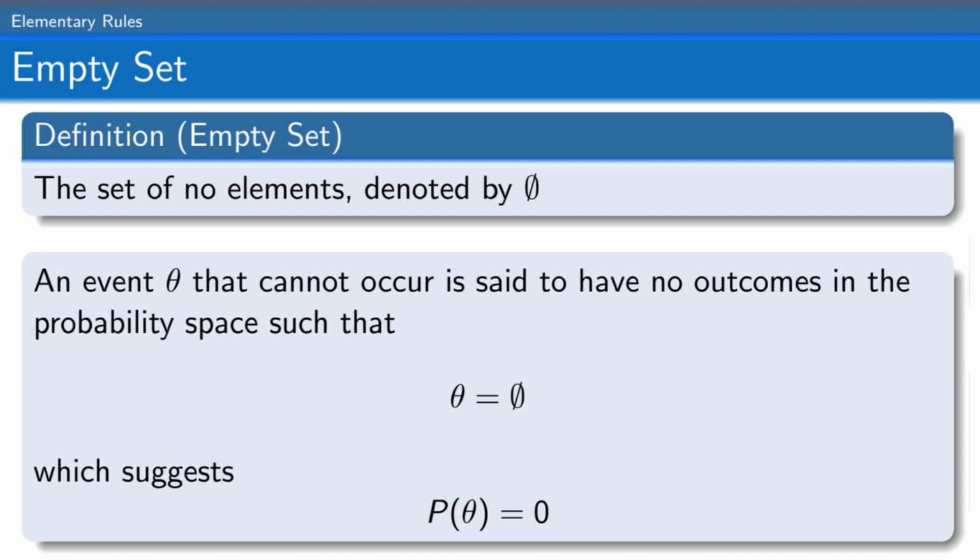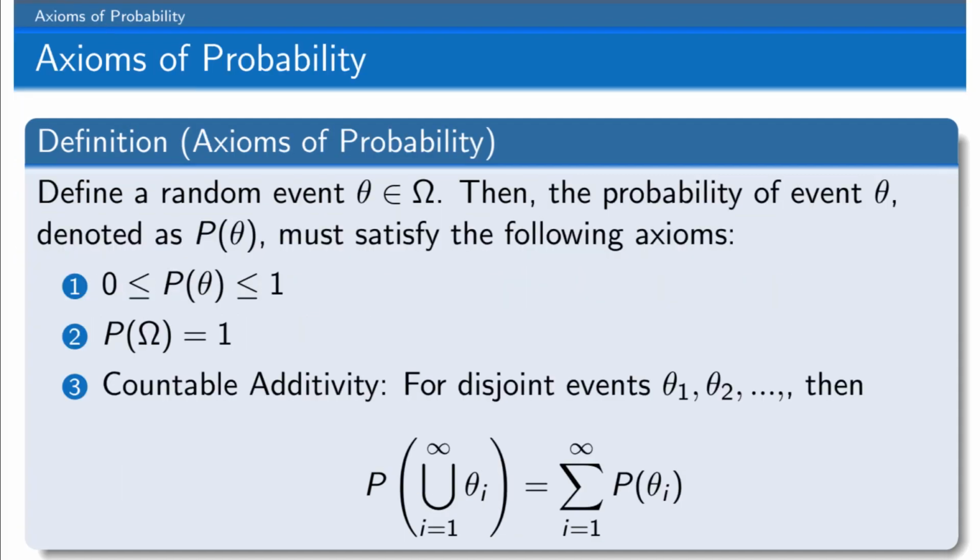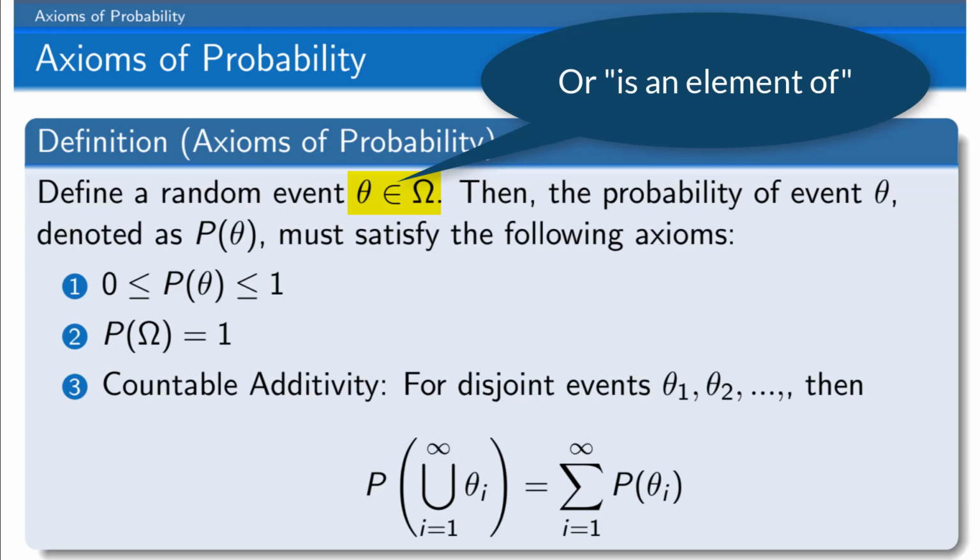Remember, P parentheses theta is pronounced P of theta. We're using probability as a function. The axioms of probability define a random event. Theta is a part of the set of omega. This curly E is pronounced is a member of. So we would say theta is a member of omega. Basically, theta is in omega.